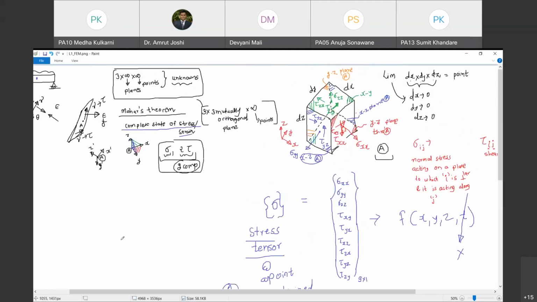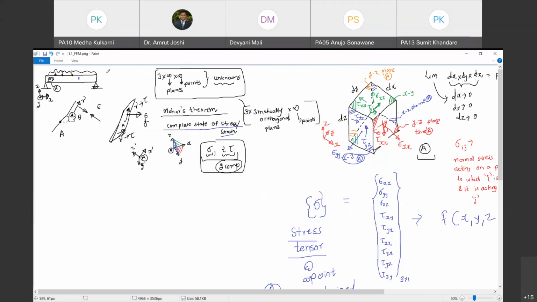Of course, you cannot say that you are considering a point outside the body. Then there is no meaning for stress components there. Within the strained material, you can go on changing x, y, z. You will get a different point, and all these values are going to change. That's what I mean to say. So this is what we are going to consider in this course, the space dependence of this stress tensor.